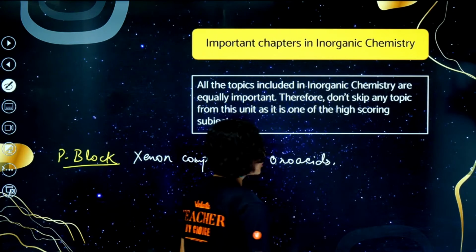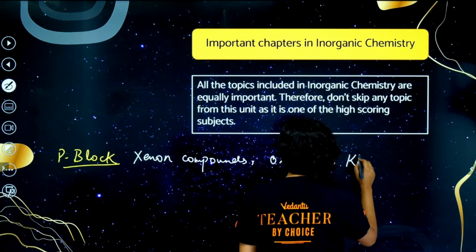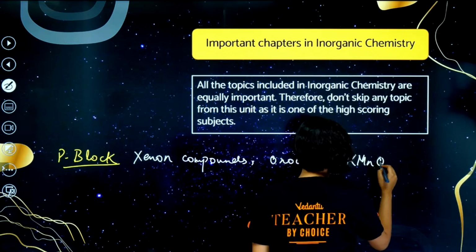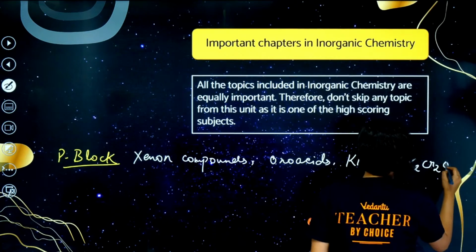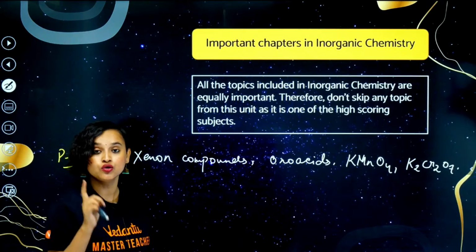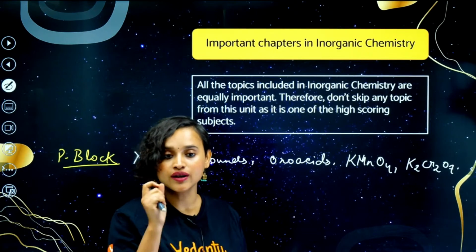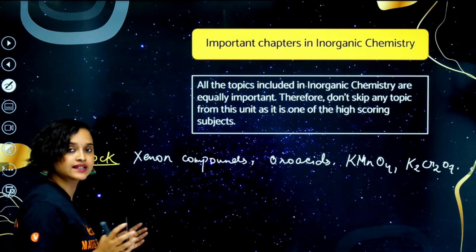don't forget, okay. Apart from that, KMnO4 and potassium dichromate, the reactions, those are very important. Do not skip them at all, okay. All right, apart from that, anything else that you can remember?